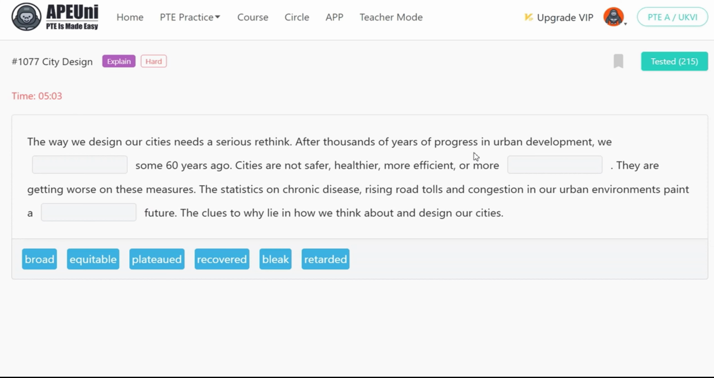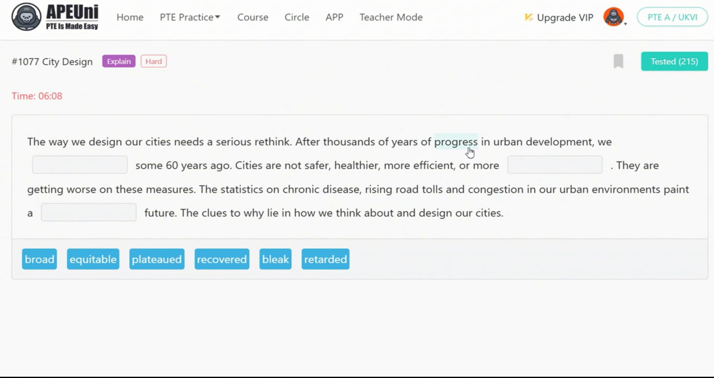Now let's try to understand the meaning of this paragraph. The paragraph discusses the need for a major shift in urban planning, right? After centuries of progress, city development reached a standstill decades ago. Instead of becoming fairer, healthier, and more functional, urban areas face worsening problems such as long-term health issues, rising traffic accidents, and overcrowding. These are just examples. These troubling trends suggest a grim outlook with the root causes linked to outdated approaches in city design. Okay, now try to find a correct option for the first blank.